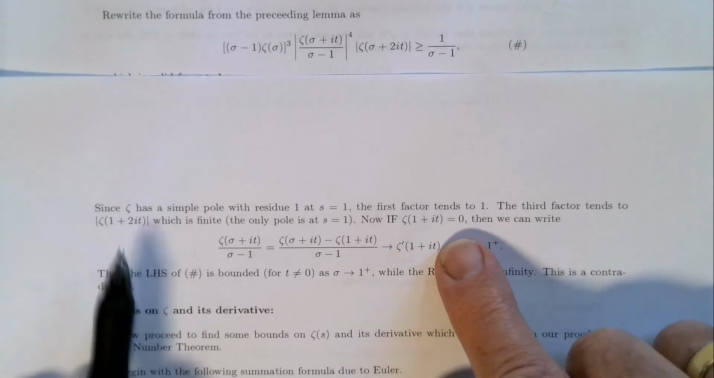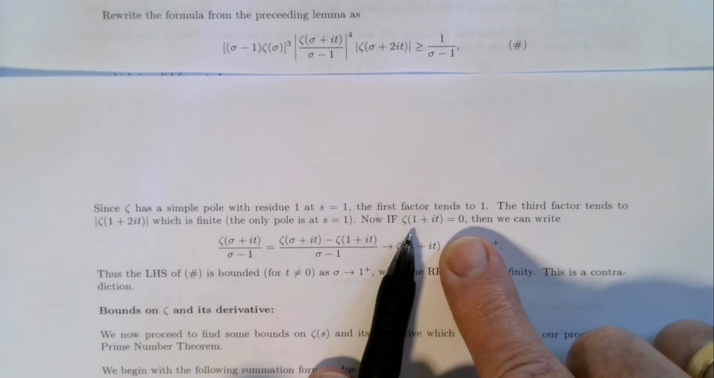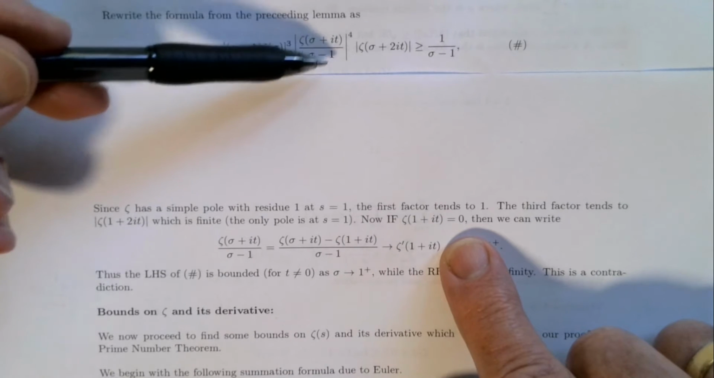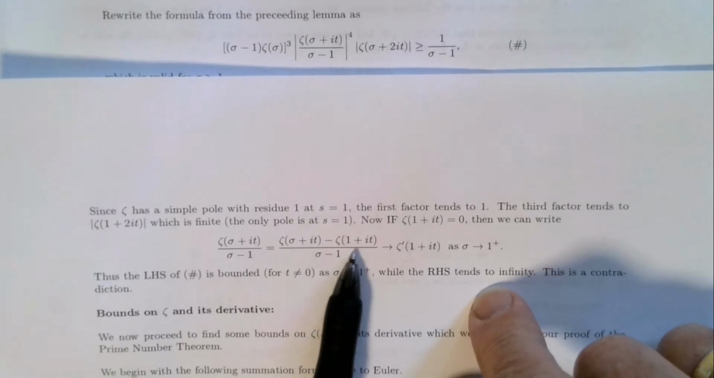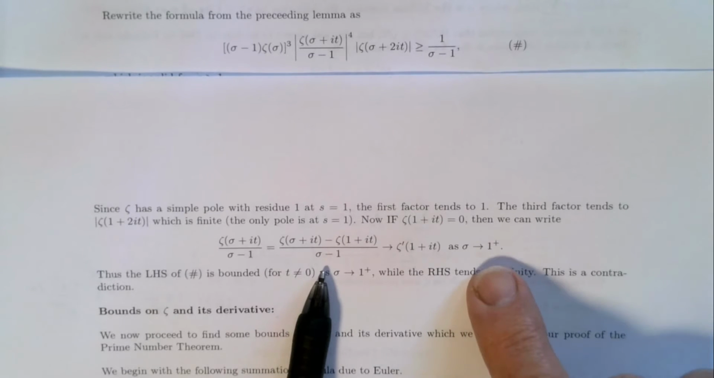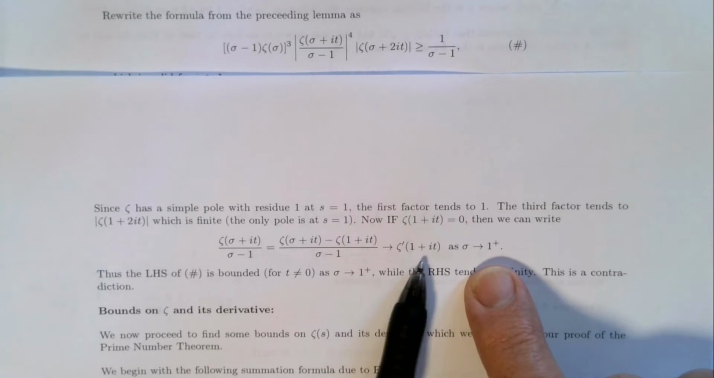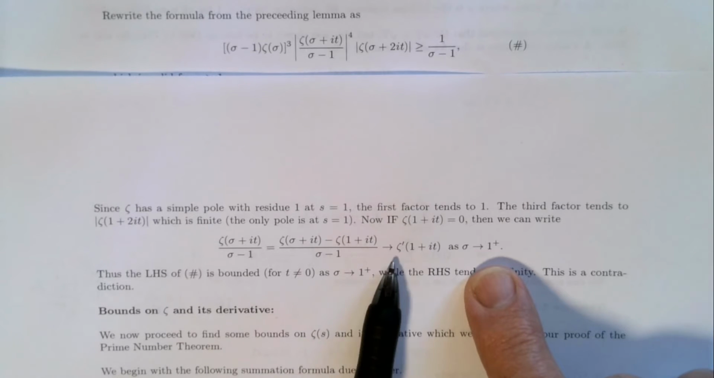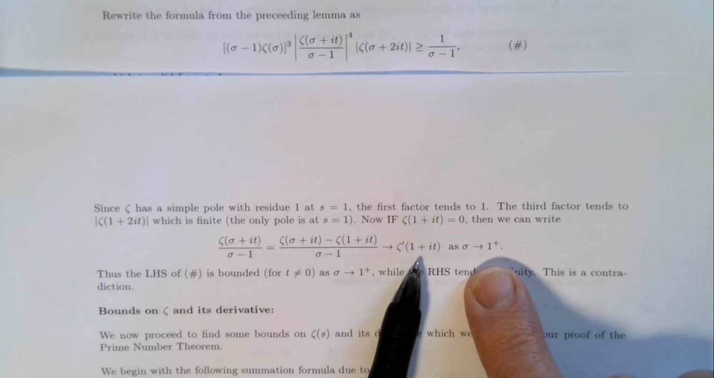Now if, big if here, zeta does have a 0 at 1 plus it for some t, then we can rewrite this middle term. We can just subtract off 0, because if this is 0, then subtracting off nothing doesn't do any damage. Then as we take the limit as sigma goes to 1 from above, this is just the derivative of zeta at 1 plus it, and this thing is bounded. We'll look at why later, but at the moment let's just assume that this is in fact bounded. We've probably got enough machinery to see that already.